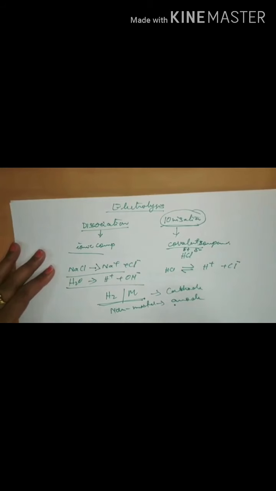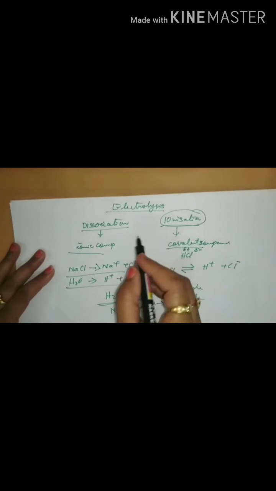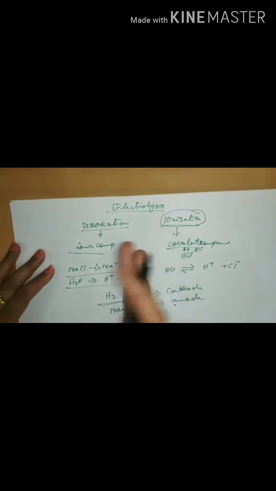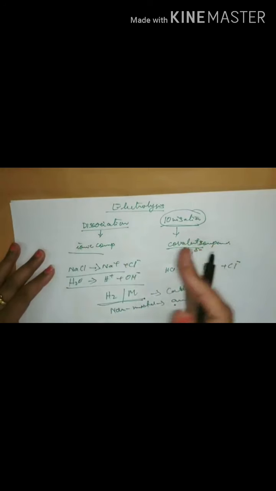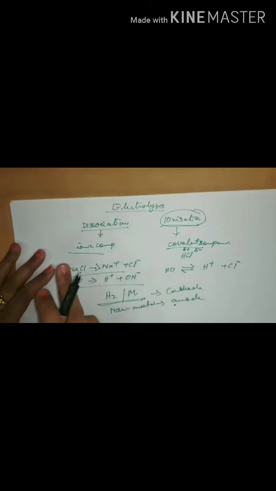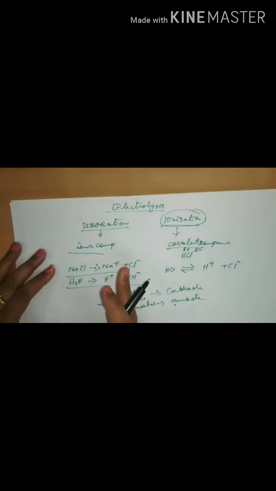Now, the process of electrolysis is a redox reaction because both oxidation and reduction are taking place simultaneously, and I just showed you how and where oxidation takes place and why in the previous slide.